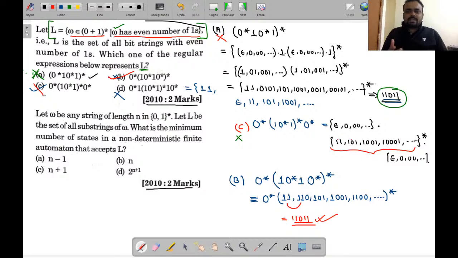Okay? So in this manner you have to apply your mind and solve the numerical. The major concern here is that you need to identify that particular string for which generating it is not possible for a given regular expression. If you are able to identify that particular string, you can easily solve the numericals. Got it? So let's see this numerical.